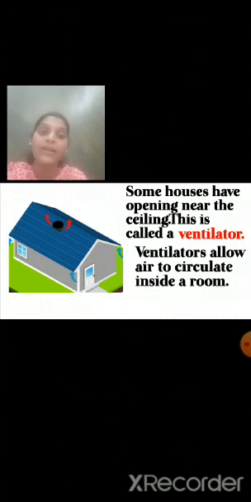Now how does that ventilator work? It allows air to circulate inside the house. If the doors and windows are closed, the ceiling of the house has one opening hole, called a ventilator, which allows fresh air to circulate inside the room. Okay, now we'll see some more new things about the house.